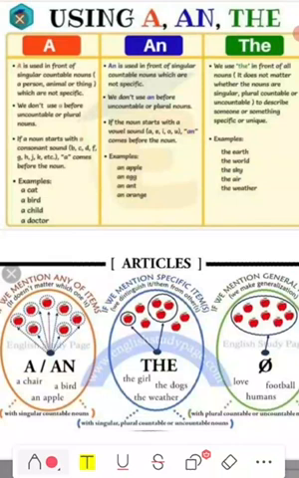Now, first of all, let me tell you that a and an are called indefinite articles, and the is called the definite article. Why are a and an called indefinite articles? Because here we write a or an with anything that is not particular. For example, a cat, a bird, a child, a doctor means any one cat, any one bird, any one child, any one doctor. An apple, an egg, an ant, an orange means any one apple, any one egg, any one ant, any one orange.